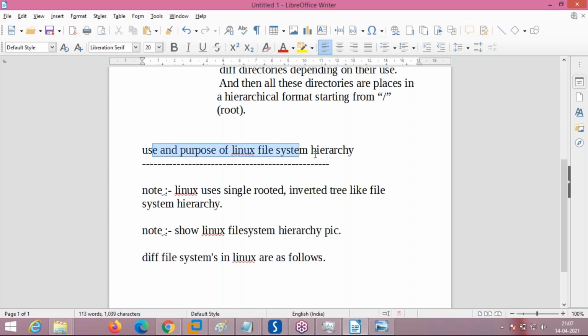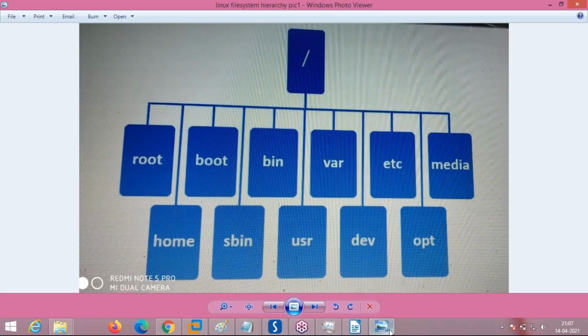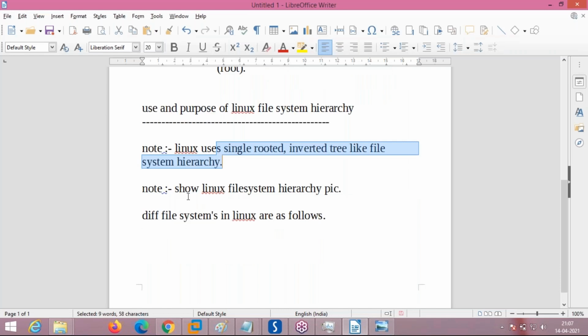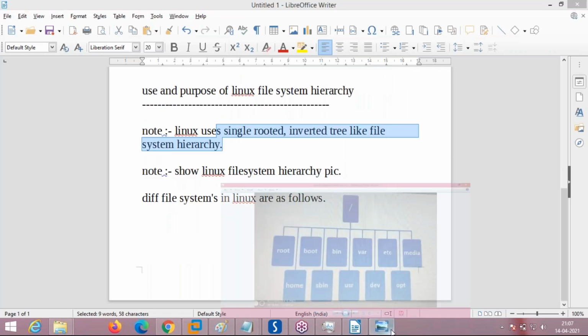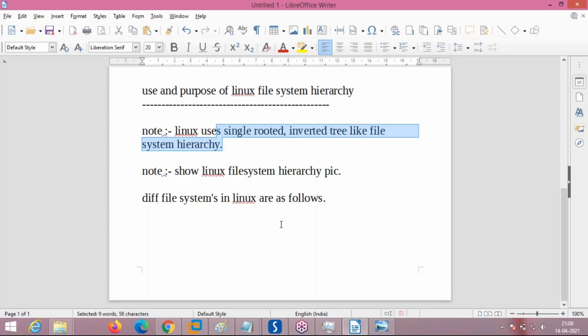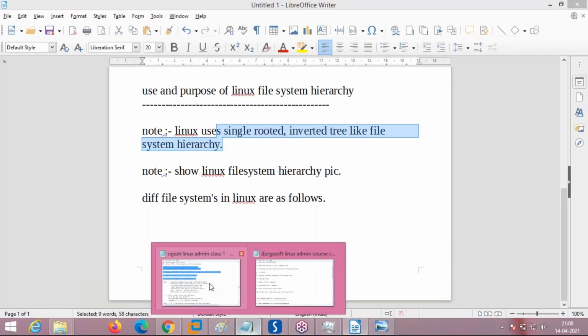Linux uses a single root, from where all the directories are generated like this. Single root, from where all the things are coming, and each has a separate purpose. Each of the folders under this, like boot, root, everything has a different purpose. That purpose we are going to see now.